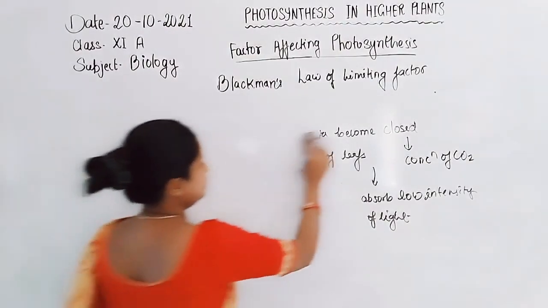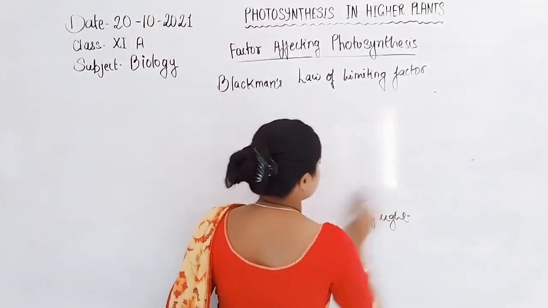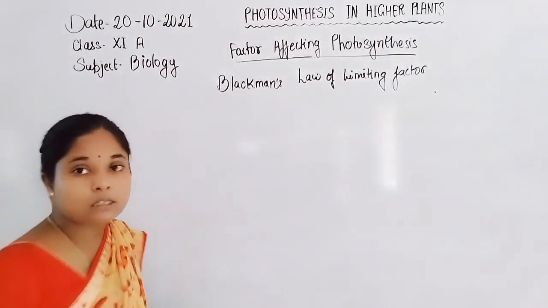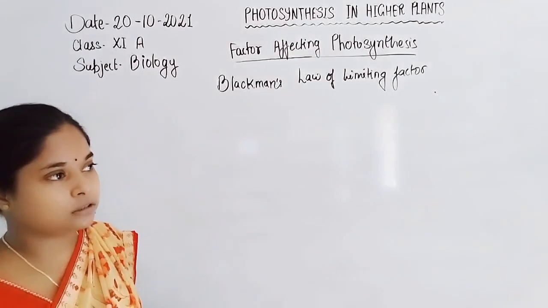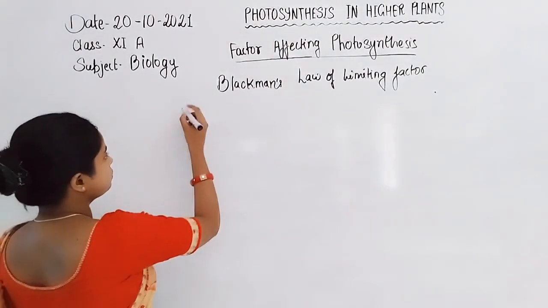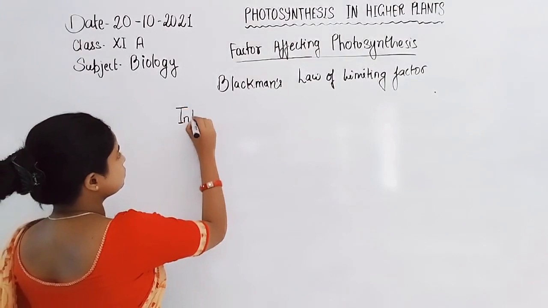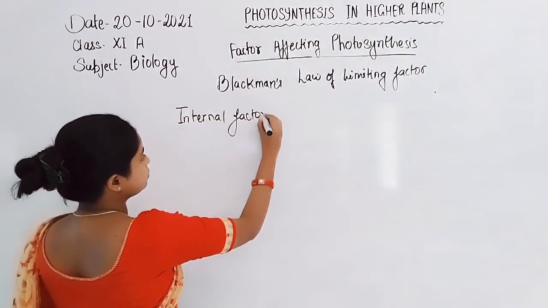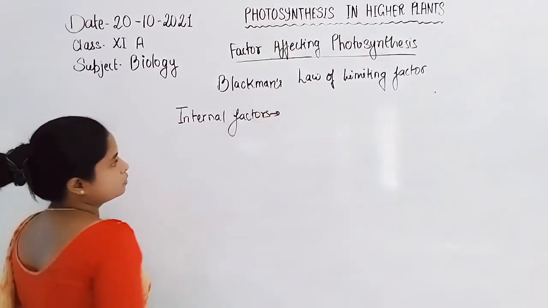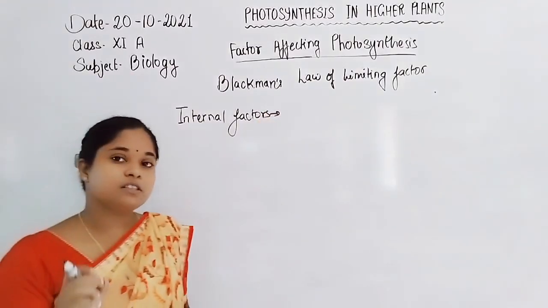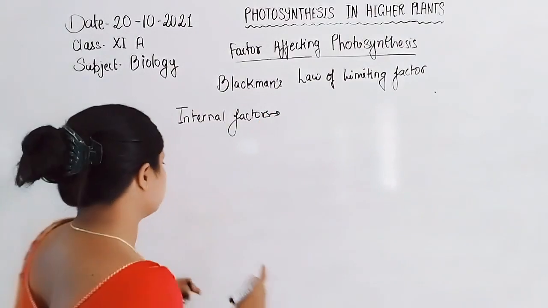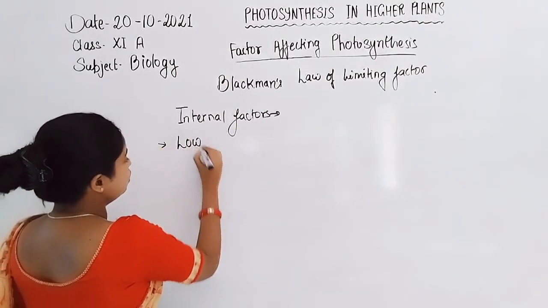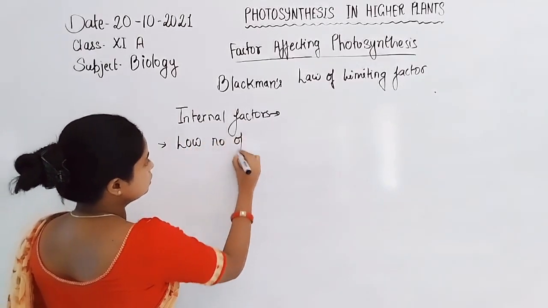These are the abiotic or external factors. Now let us discuss the internal factors. Internal factors also limit the photosynthesis process, like a low number of leaves.